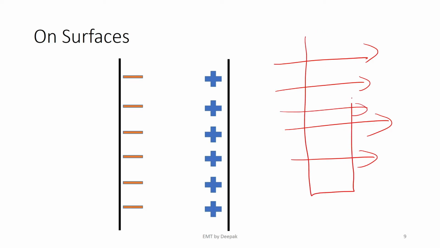When a conductor is placed isolatedly inside an electric field, then because of the force of the electric field applied on the atoms inside the conductor, the bonds are broken and charge carriers are created. Those charge carriers move as directed by the electric field. Because the electric field is pointing in this direction, all the positive charges get deposited here, and because the negative charges move in the opposite direction, all the negative charges get deposited here on the surfaces. This is what happens when an isolated conductor is placed inside an electric field.